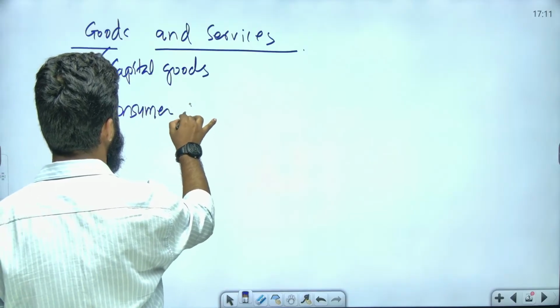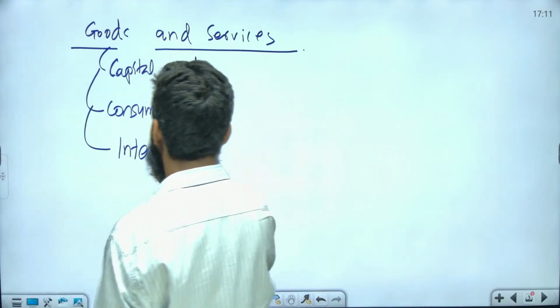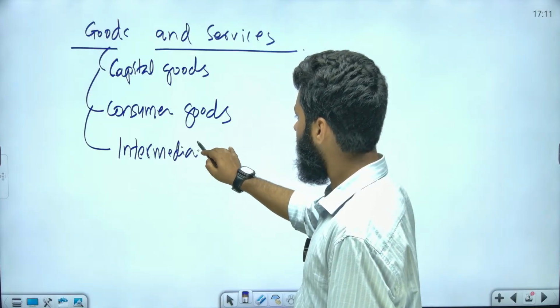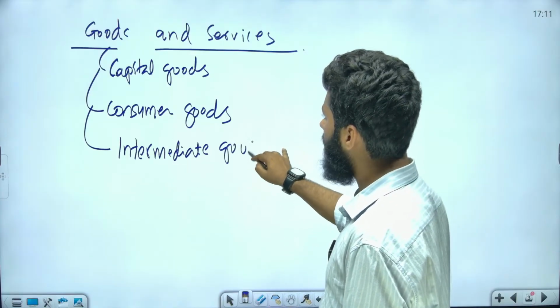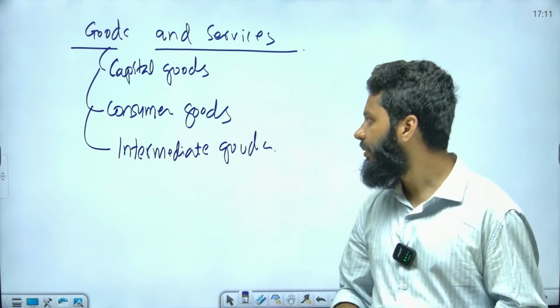We can also talk about intermediate goods here. Now let's try understanding what we mean by capital goods, consumer goods and intermediate goods.